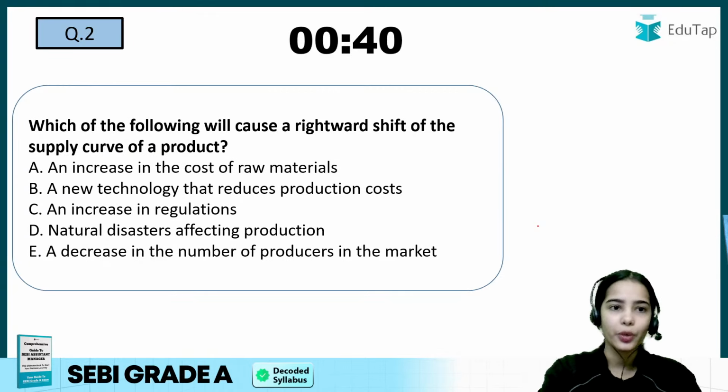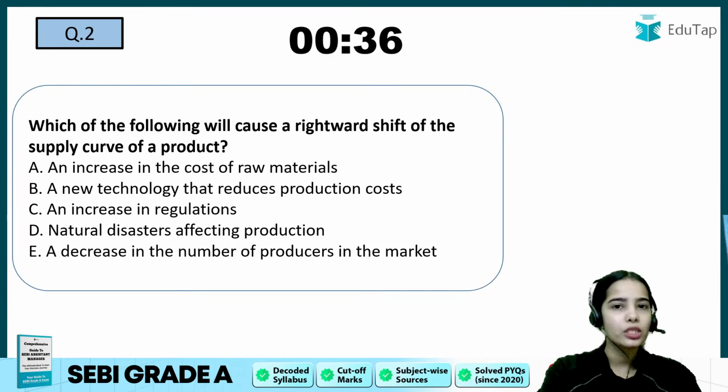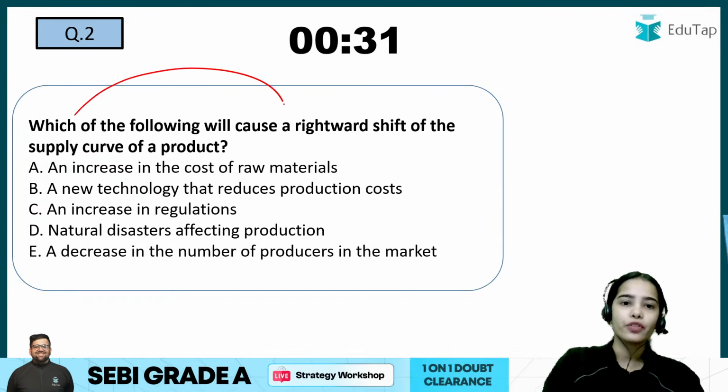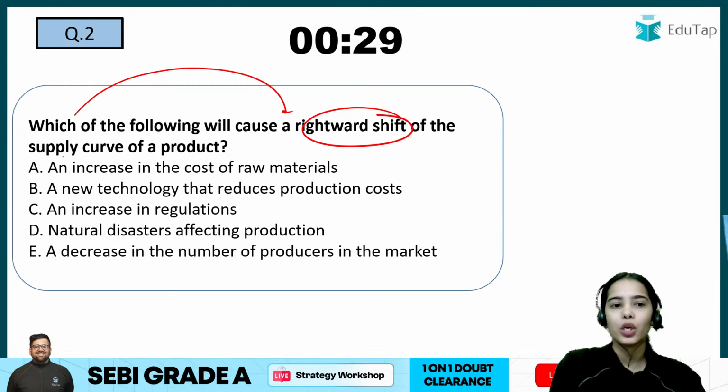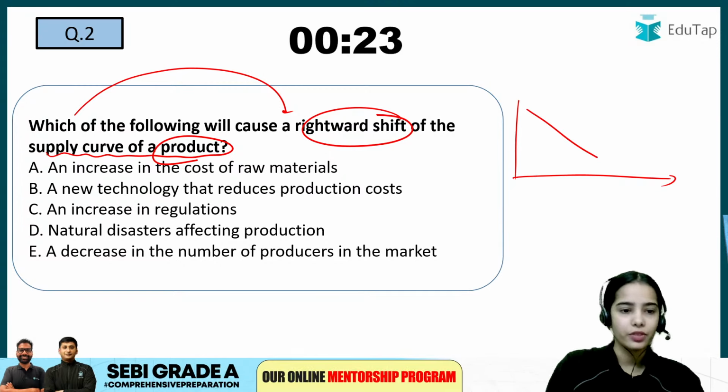Now coming to the second question, I hope you will be easily able to answer this one also. You have to use a little logic in this question. Which of the following will cause a rightward shift of the supply curve of a product? There is the shift. This is the supply curve.